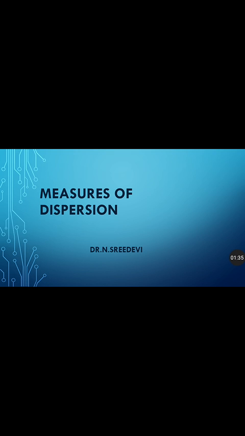It is just a central value. It doesn't give the exact variability. So in measures of dispersion, we are going to see the variability: how far each value differs from the mean value or the median value or the mode value. In simple terms, how the central value differs from the other values in a given series of data.